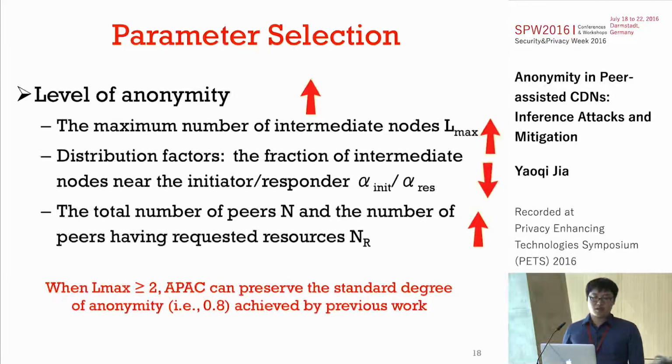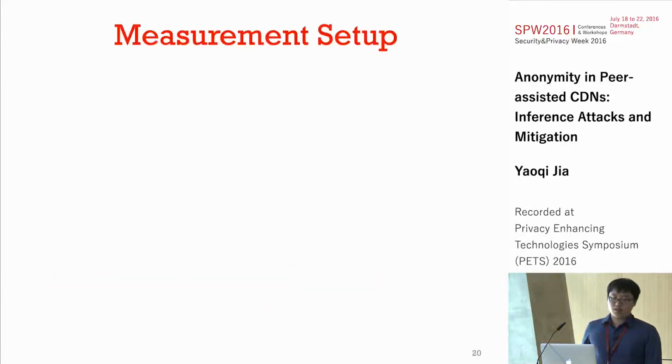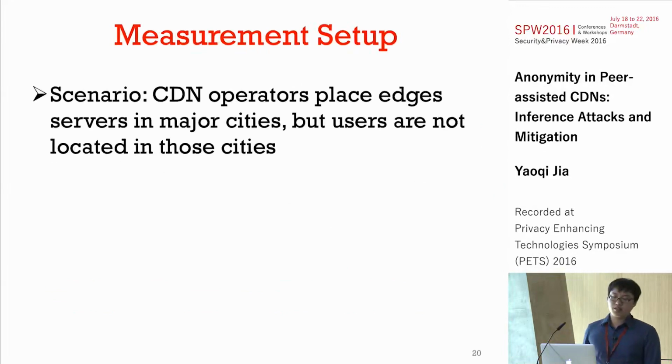We also evaluate our system. We consider a common scenario where CDN operators can place edge servers in major cities. However, some users are not located in those cities. These users may have major latency to fetch resources from the edge servers.